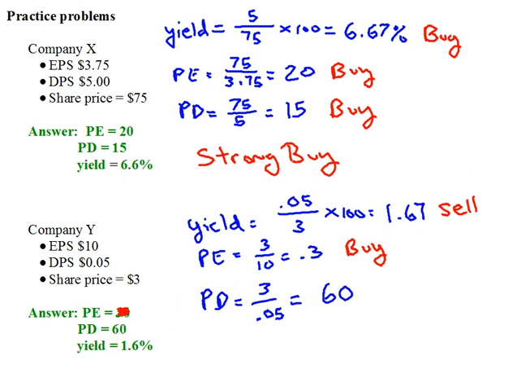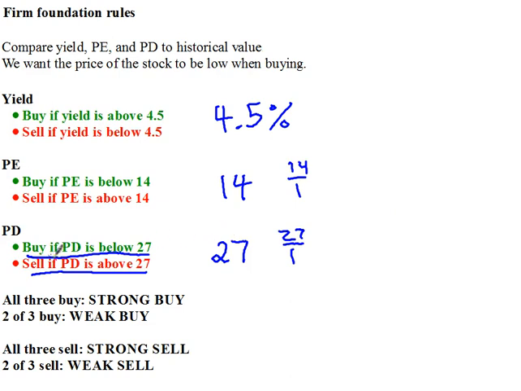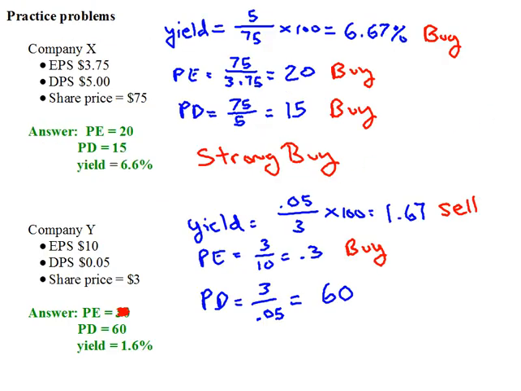So 60, how's that compared to the historical average? Well, 60 is above 27. If it's above 27, then that would argue for a sell. So based on the PD multiple, we would say sell. So if I look at all these together, sell, buy, sell. 2 out of 3 say sell. So I might say that this is a weak sell.